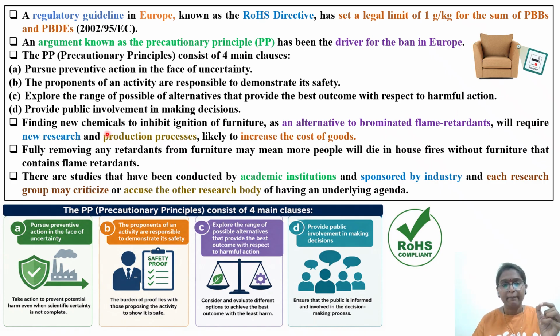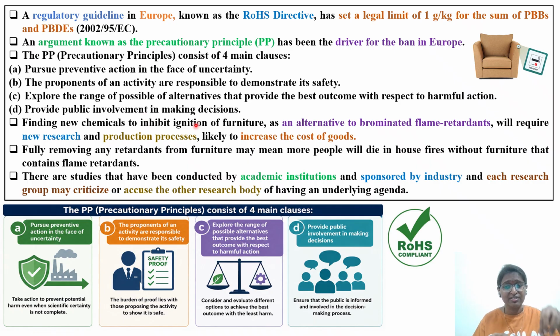Then next, provide public involvement in making decisions. Because suddenly, if you stop using flame retardants in furniture, that information needs to be conveyed to the consumers who are staying in these households. You also need to tell them why you are removing the flame retardant from the furniture, or why you are replacing it with an alternative. That needs to be communicated to the common people who are using it. So, providing public involvement in making these decisions.